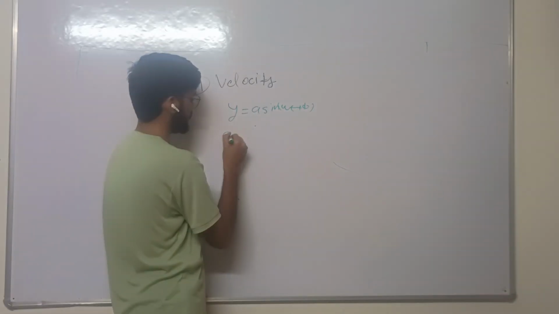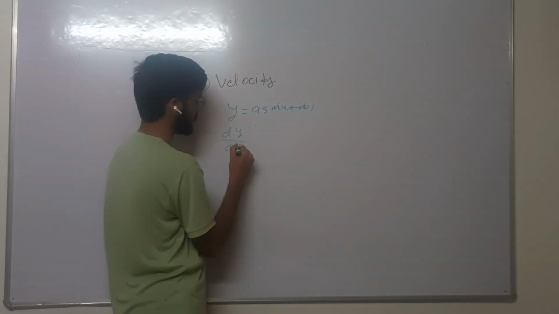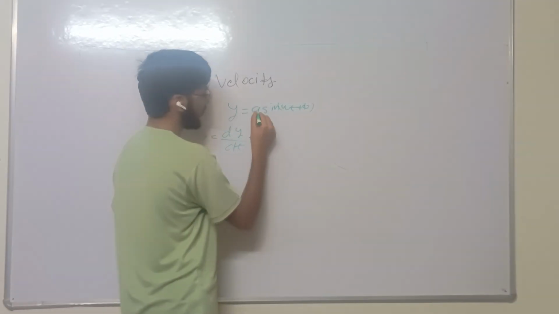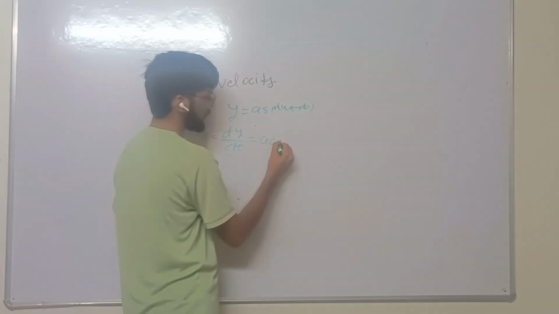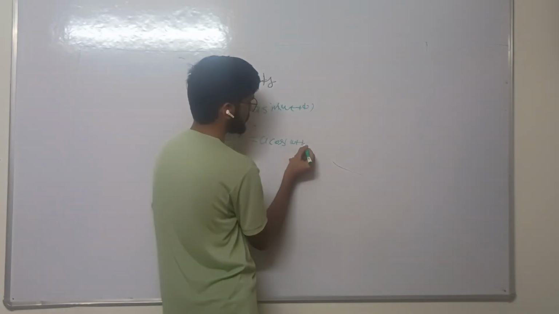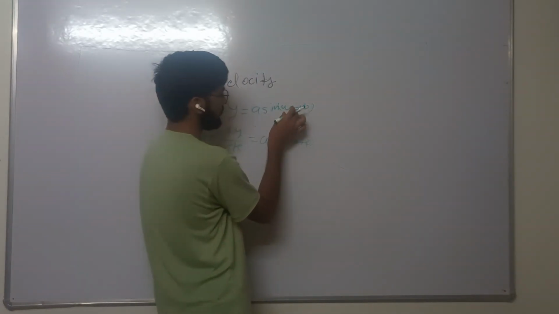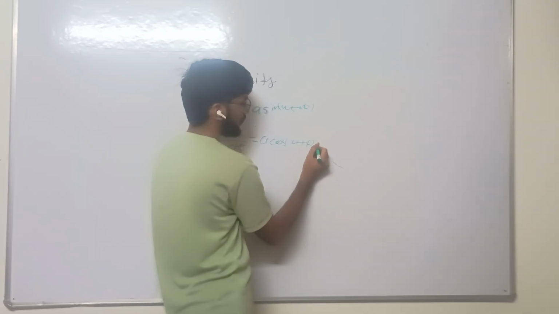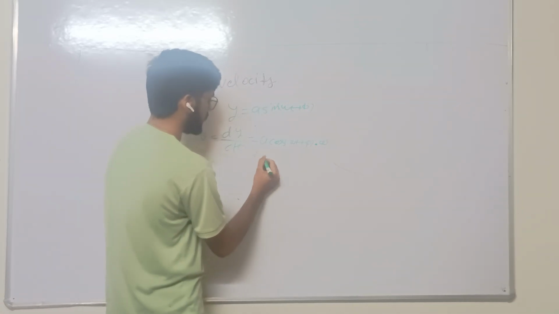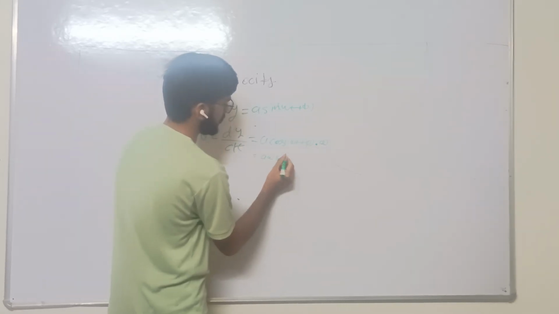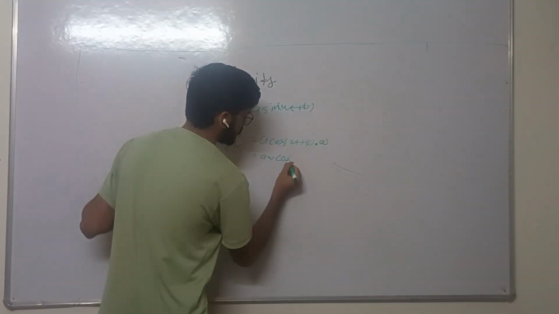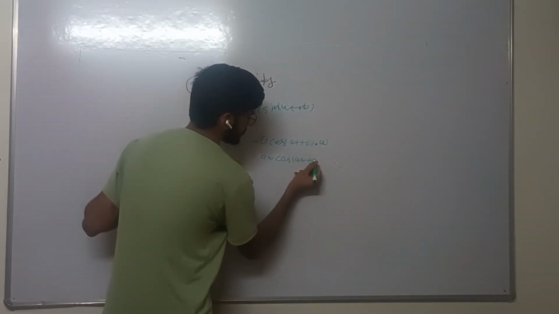If we differentiate dy with respect to time, then we get the velocity of the particle in simple harmonic motion. The differential of sin(omega t plus phi) is cos(omega t plus phi), and differentiating omega t gives omega. So v equals a omega cos(omega t plus phi).